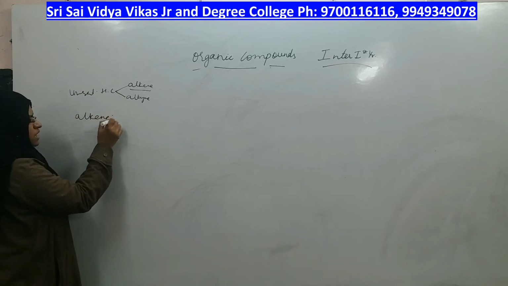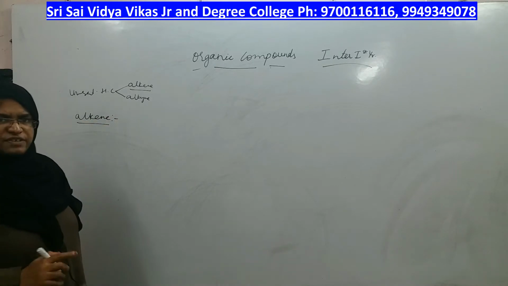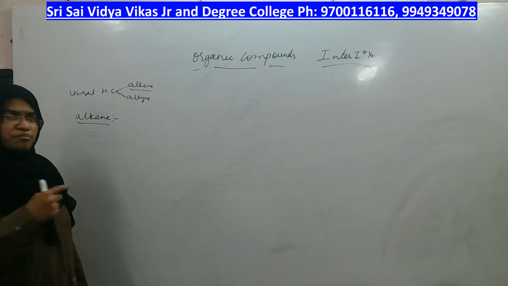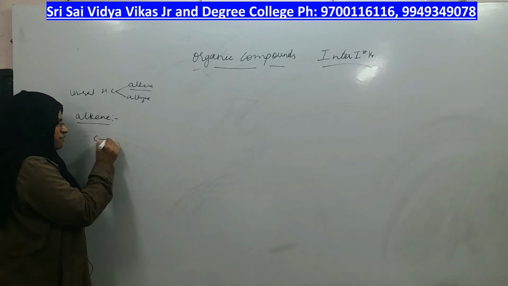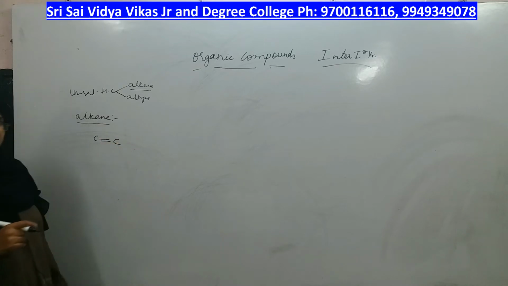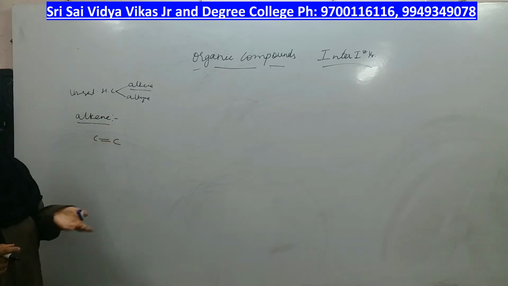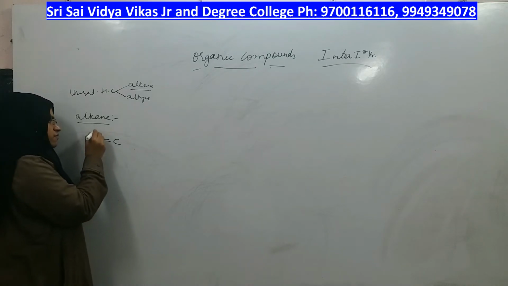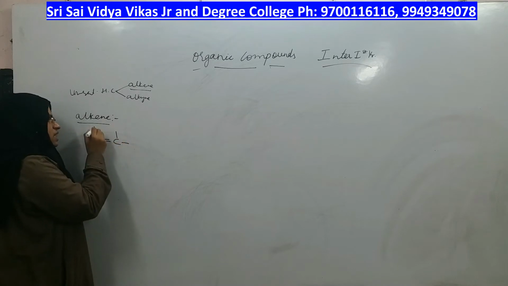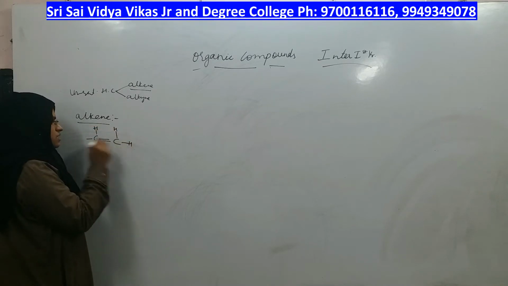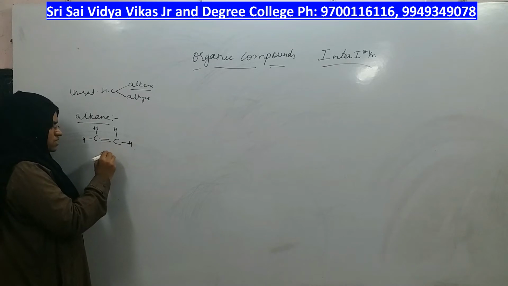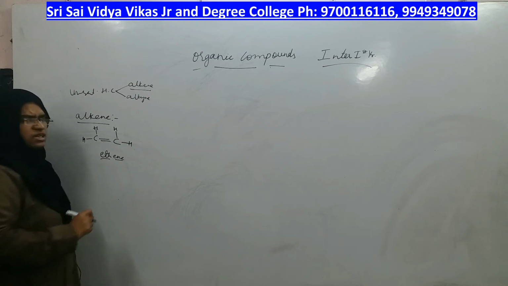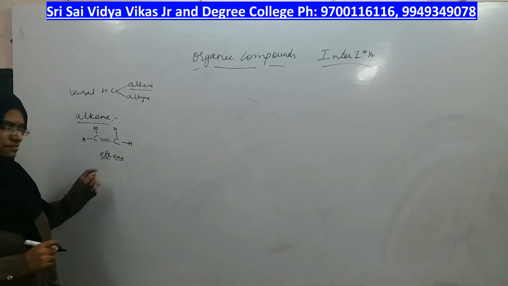Right, what does it mean by alkene? A hydrocarbon in which at least one double bond is present is called an alkene. The simplest alkene we can have is with two carbons. Can you get an alkene having only one carbon? It's not possible, right? To make any alkene you should have a minimum of two carbons. If there are two carbons, that alkene is called ethene. If there are two carbons, it is eth, and double bond present means the suffix should be ene, right? So the simplest alkene is ethene.